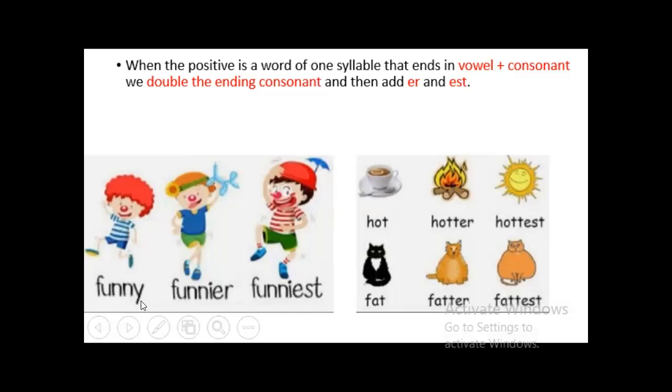Double the end and add IER, IEST. Hot, hotter, hottest. Fat, fatter, fattest.